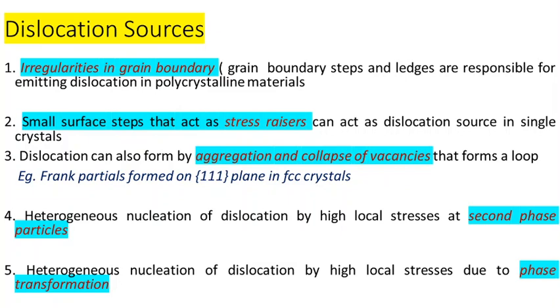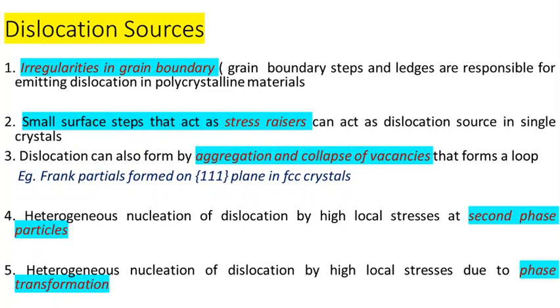Next, we will discuss the different sources of these dislocations. We know the examples of dislocations: edge dislocation, screw dislocation, or the combination of the two, which is called mixed dislocation. Where are dislocations originating, or where can we find these dislocations inherently? These are certain conditions which we can consider as the sources or origin of dislocations.